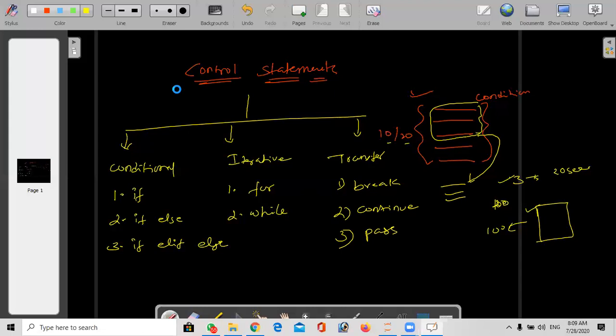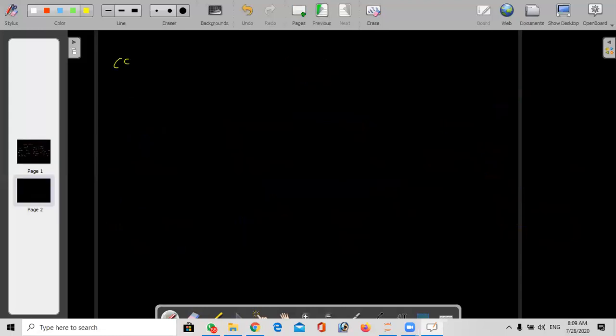First we'll go with the conditional statements. Do we not use if else much in Python? No, we do use it in Python, because based on the condition we execute sometimes. When you want to create a web-based application, there we have to give user login credentials, because every application needs permissions to use it. There we use the conditional statements.